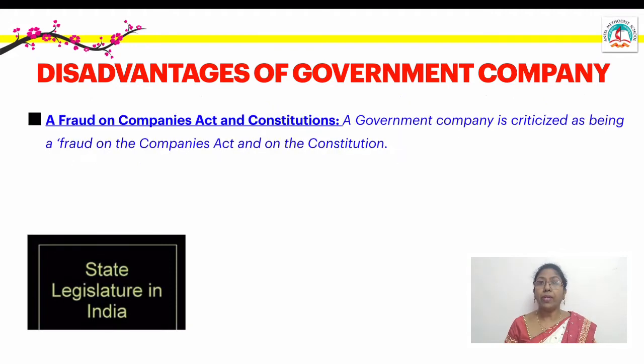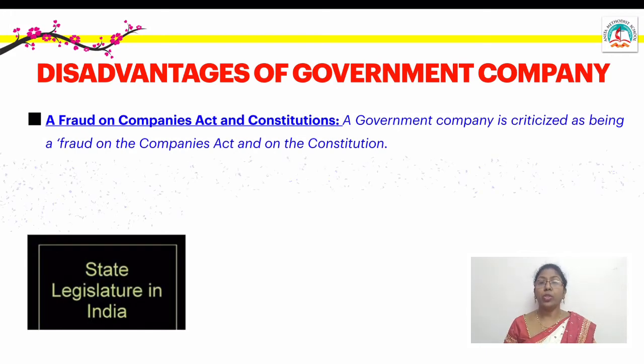A government company is criticized as being a fraud on the Companies Act and on the Constitution. The criticism is valid on the ground that the government can exempt the government company from application of several provisions. That is, they take different provisions and act accordingly. They change all the rules and regulations in between.